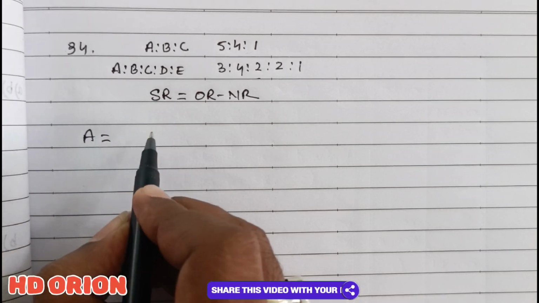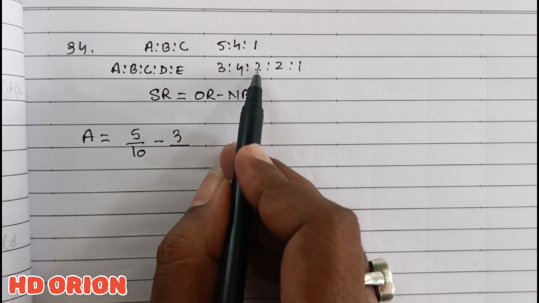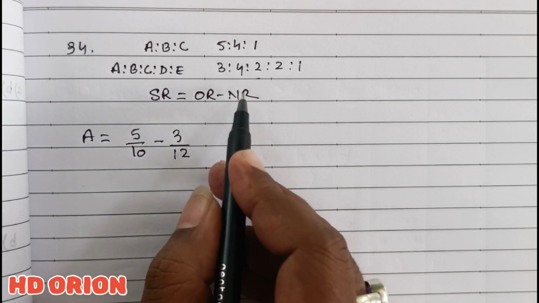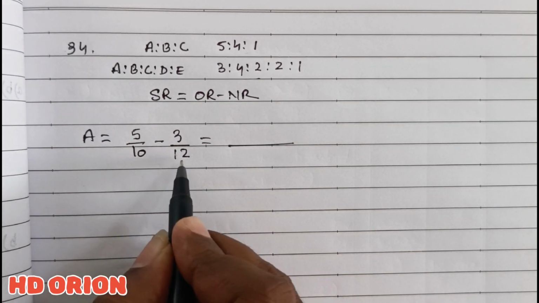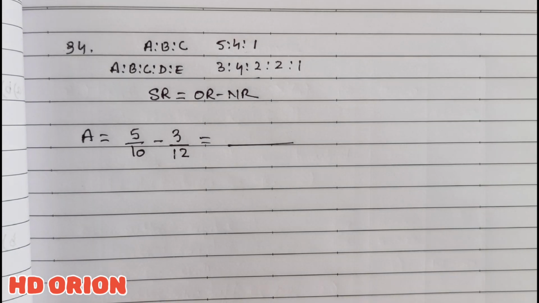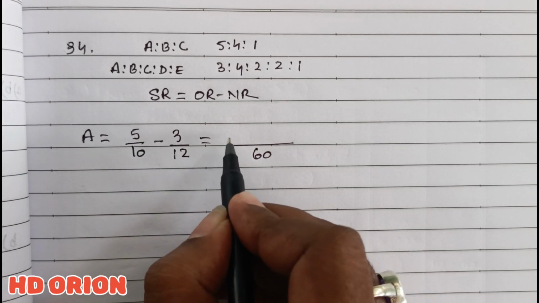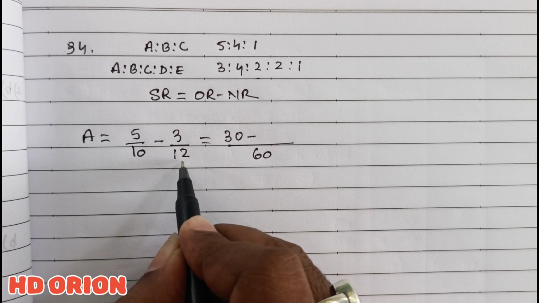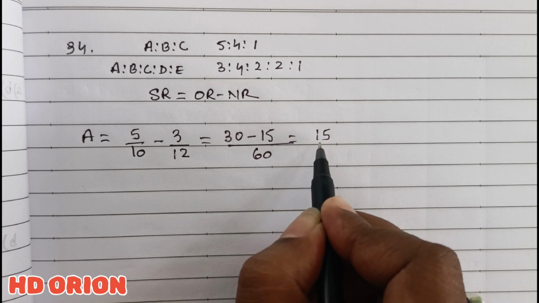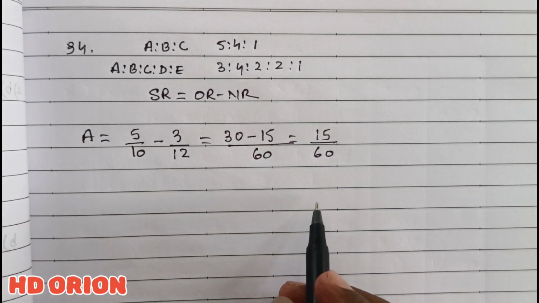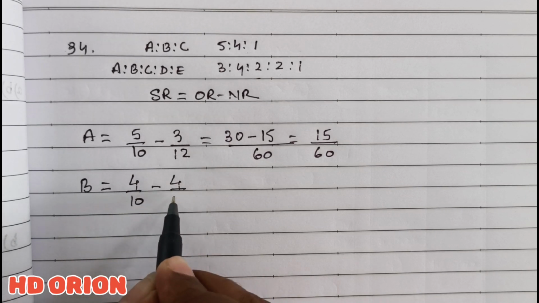So for partner A, old ratio is 5/10 minus new ratio 3/12. And the LCM of 10 and 12 is 60. So 60 divided by 10 is 6 multiplied by 5 is 30, minus 60 divided by 12 is 5 multiplied by 3 is 15. It is equal to 15/60. Fine. And for B, it is 4/10 minus 4/12.